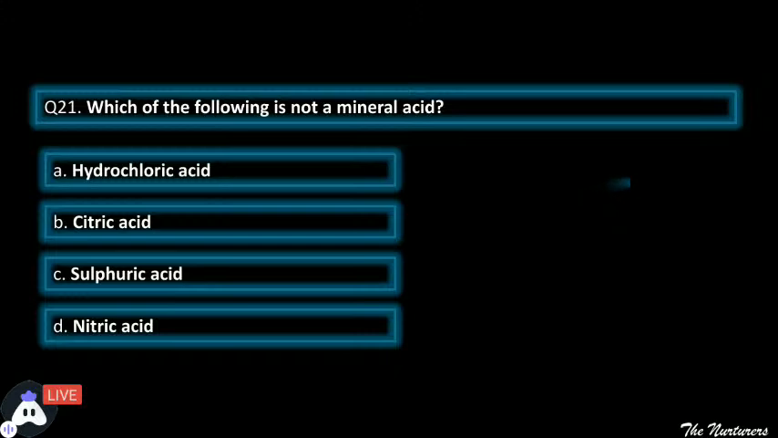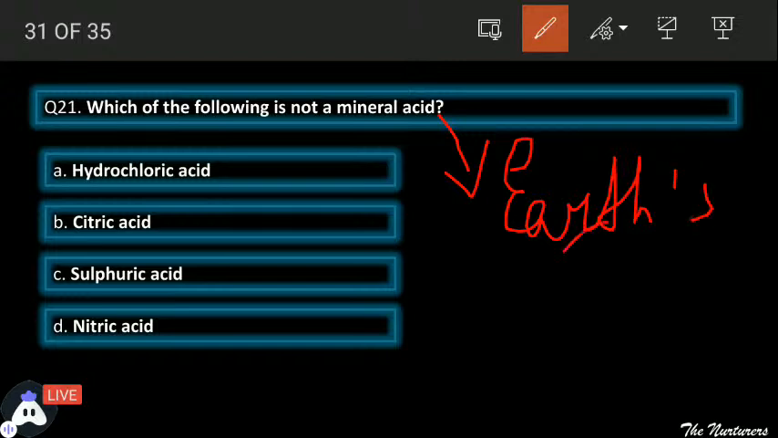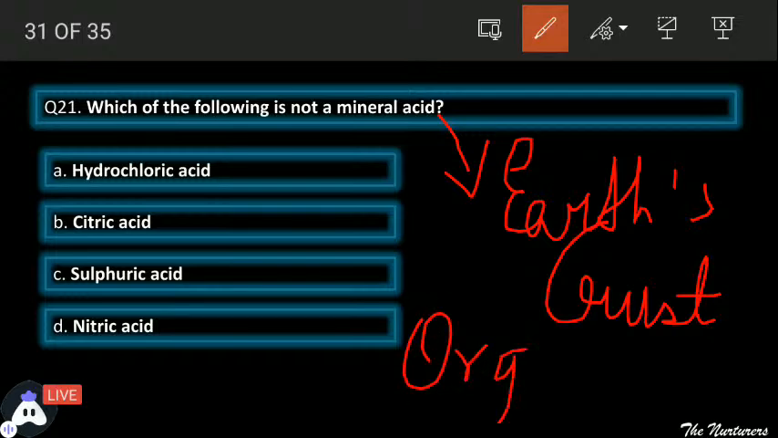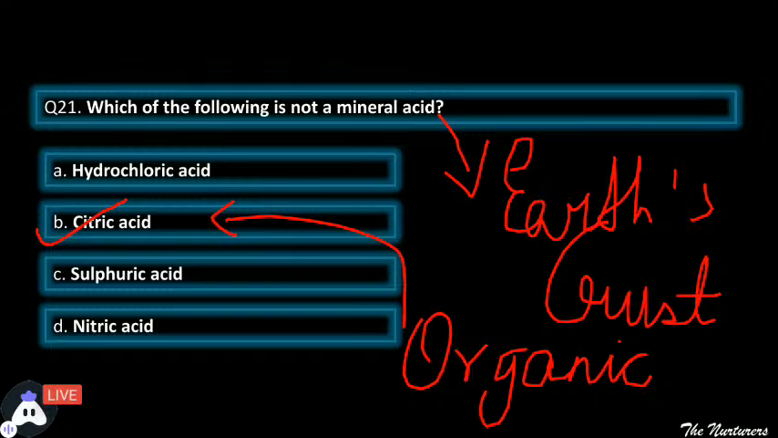Yes. See, mineral acids are the acids which are obtained from the earth's crust, and hence they are very harmful. But those acids which are obtained from plants and animals are organic acids. तो अगर वो mineral acid नहीं है तो वो organic acid है, and out of these four we have citric acid. So citric acid is what? Citric acid is an organic acid, and hence it is not a mineral acid.